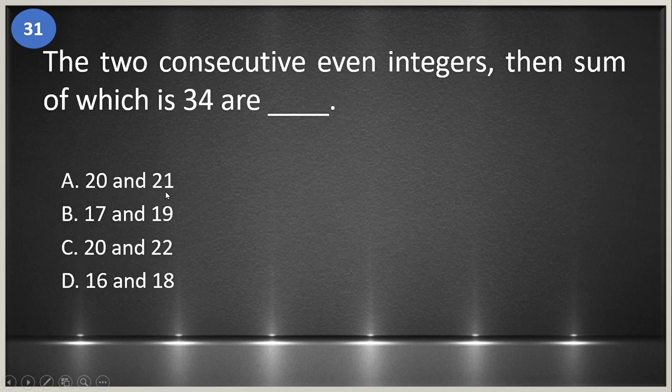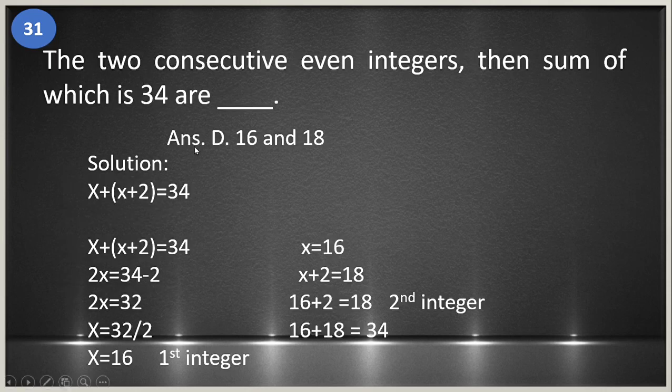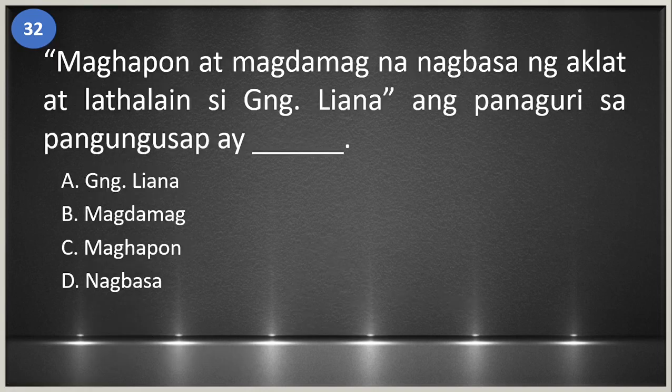31. The two consecutive even integers, the sum of which is 34, are blank. A. 20 and 21, B. 17 and 19, C. 20 and 22, and D. 16 and 18. Okay, our answer is letter D, 16 and 18. So this is our computation on why we derive our answer 16 and 18.